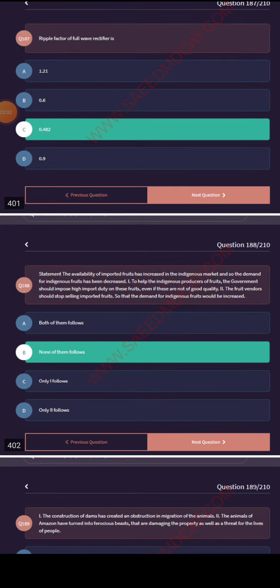The availability of imported fruit has increased in the indigenous market, and so the demand for indigenous fruit has decreased. To help the indigenous producers of fruit, the government should impose high import duty on these fruits, even if these are not of good quality. The fruit vendors should stop selling imported fruits so that the demand for indigenous fruits would be increased. None of them follow.